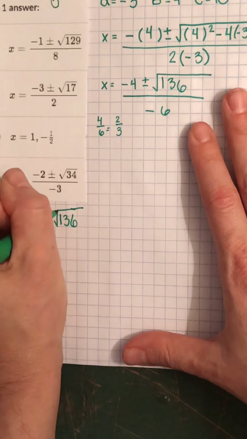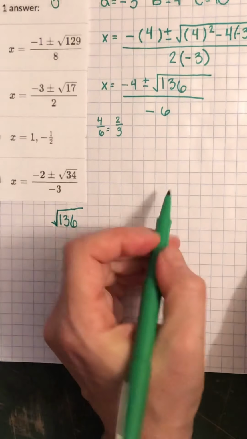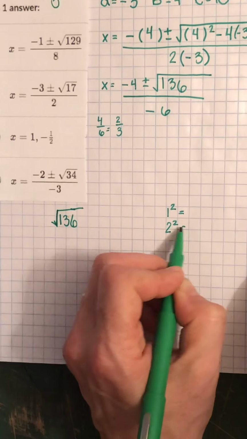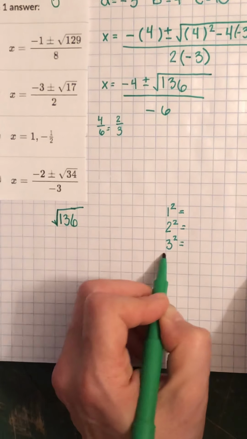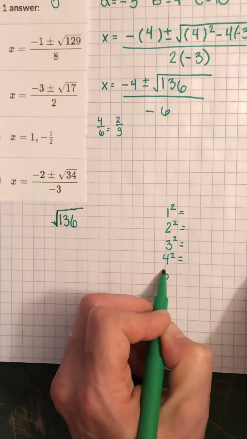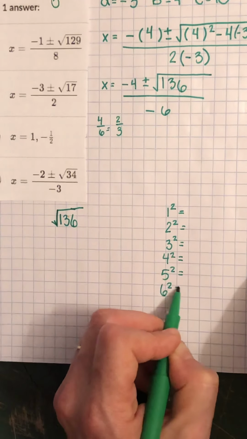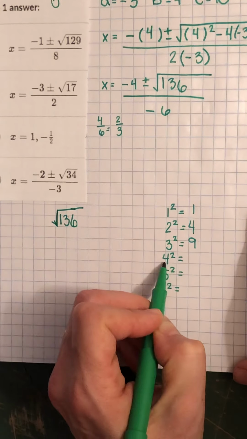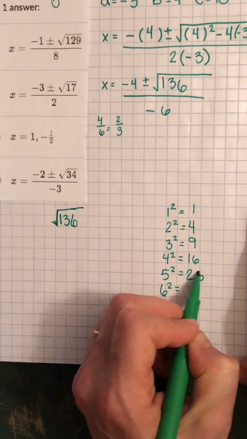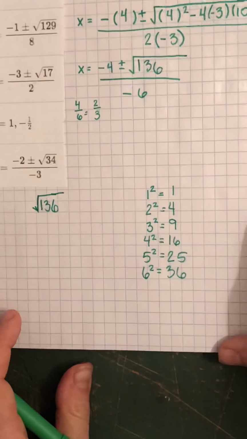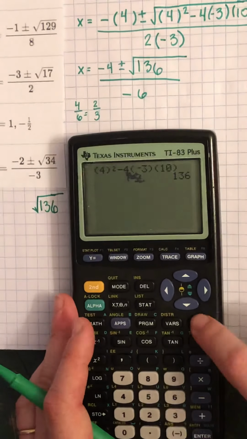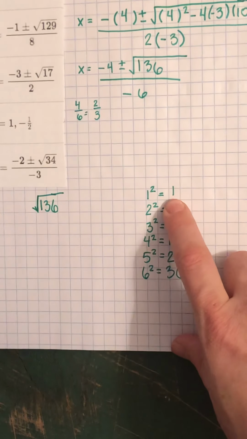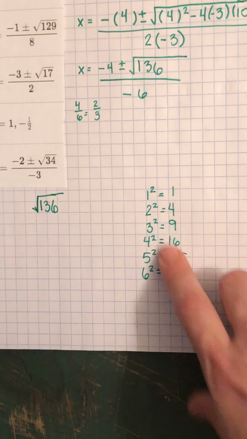So that must mean that there's a perfect square in here. And perfect squares are like 1 squared, 2 squared, 3 squared, 4 squared, 5 squared, 6 squared. Okay, we're gonna stop there. So that would be 1, 4, 9, 16, 25, 36. And so, not knowing, I'm just going to start with the first one, 4. You can always pull out a 1, but that doesn't change anything. So what if I pull out a 4?